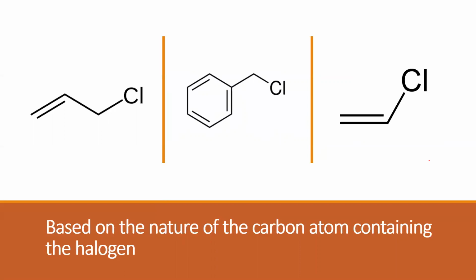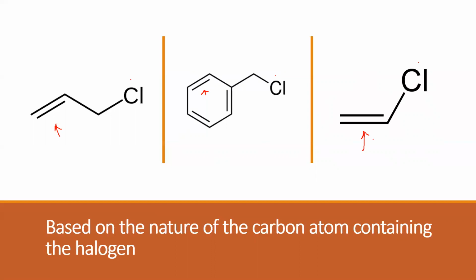Now the similarities are that all three of them have the same halogen atom, which is chlorine. What is the other similarity? All three of them are unsaturated compounds. Now, what are unsaturated compounds? Compounds which have a multiple bond. This compound has a double bond. Here I have a benzene ring where there are three double bonds. This compound also contains a double bond.